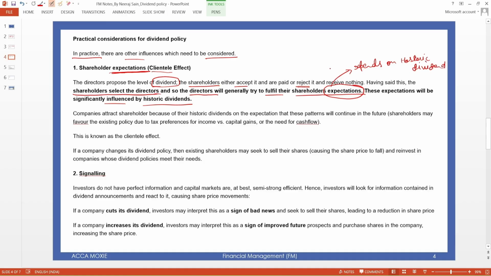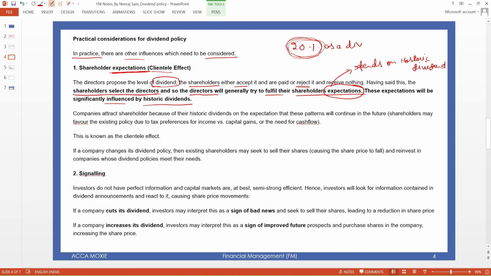Because if a company is always paying 20% dividend of its income, sometimes 21% or 24%, then the shareholders expect that they are paying approximately 20%. So they always expect that the company should pay us 20% as well. So this is their expectation because of historic dividends.